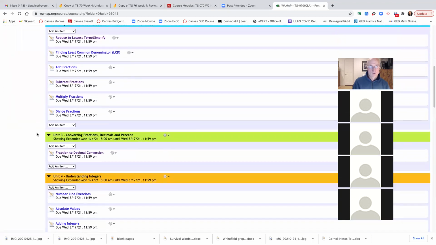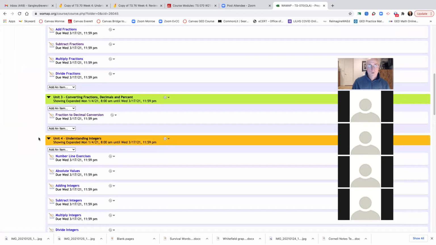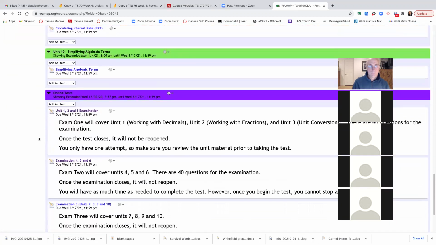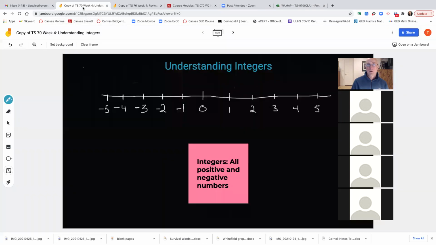We covered that. Conversions was Unit 3, covered that. Then if you scroll all the way to the bottom, you see this Unit 1 examination. It says I have it open till the 17th of March, but it's due this week. You click on that and you would start the exam. I just wanted to be really clear. That's where you'll find it.